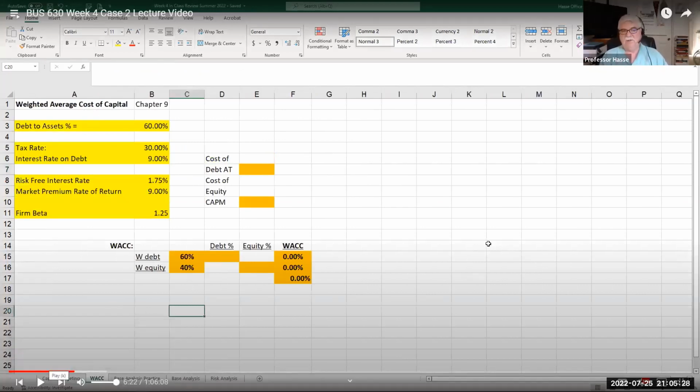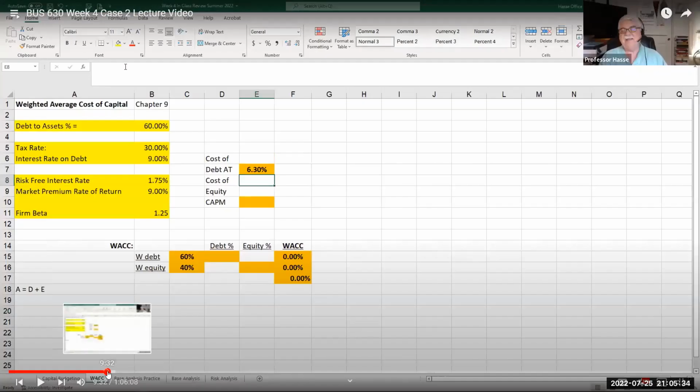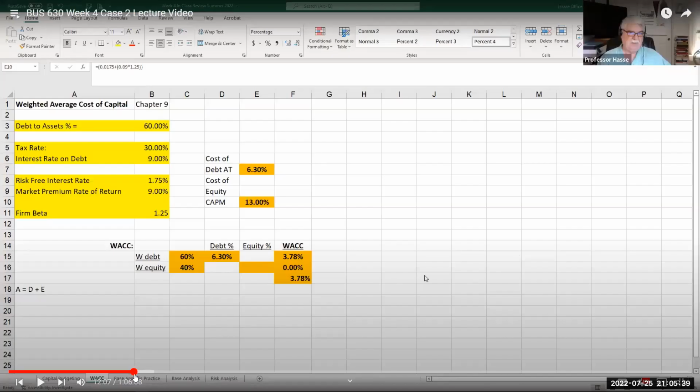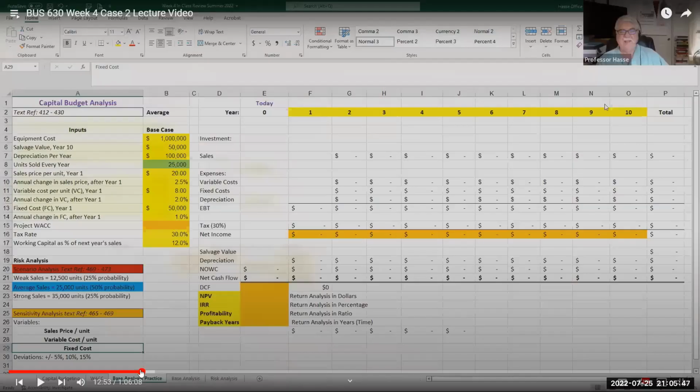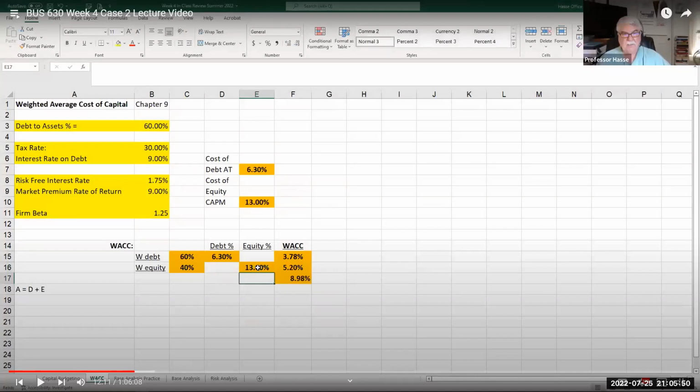In other words, what... 3.78 plus 5.2, that's 8.98%.